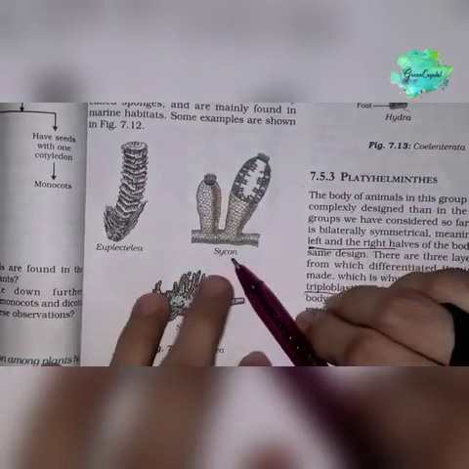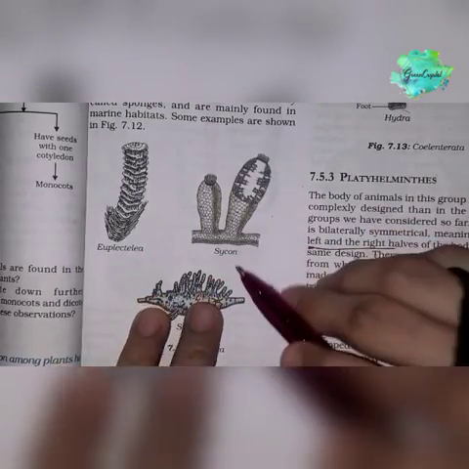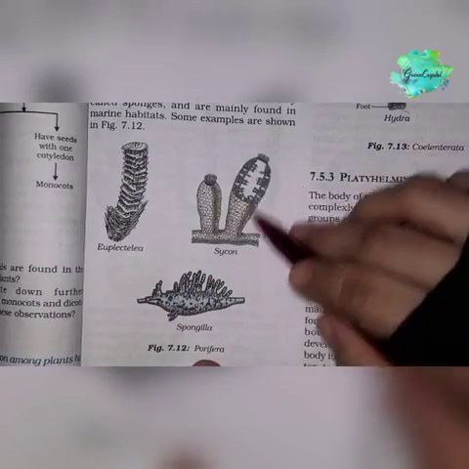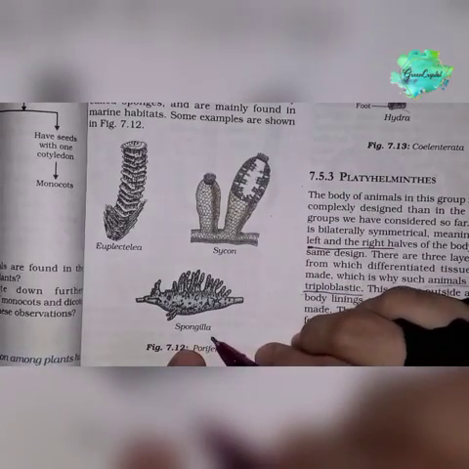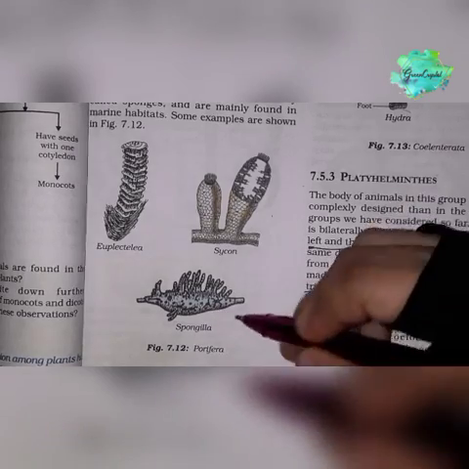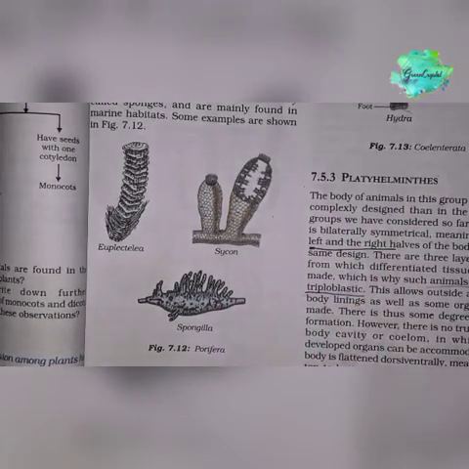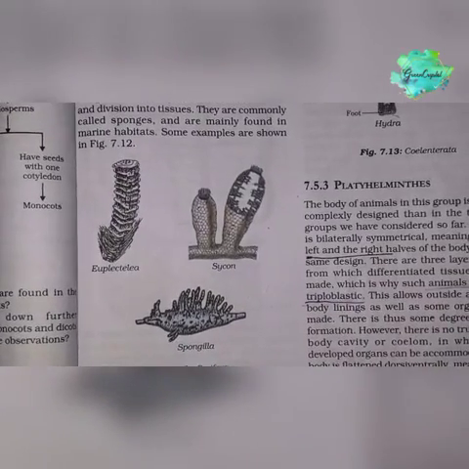See how they are. This is the Scypha. They are calcareous sponges and they are cream in color. They are tube-like, see how they are. And these are Spongilla. Spongilla are fresh water. They are attached to rocks and logs, etc. They are also called sponges, and all Porifera are together called sponges.